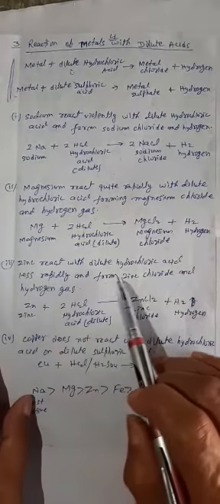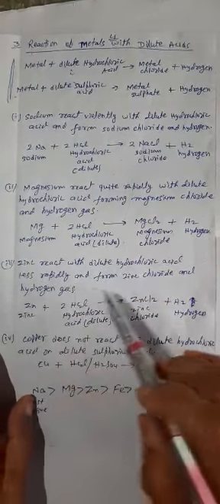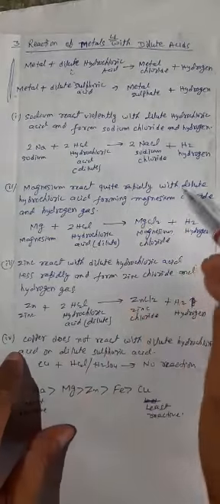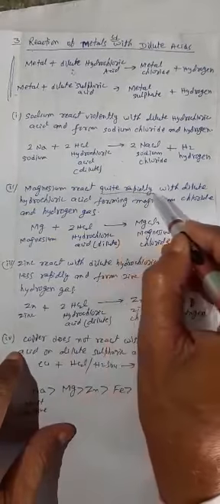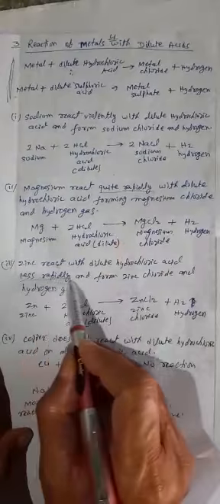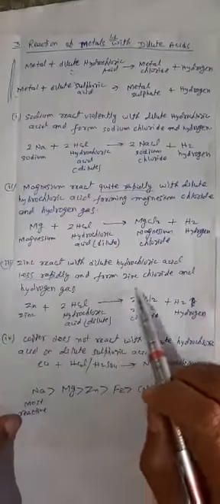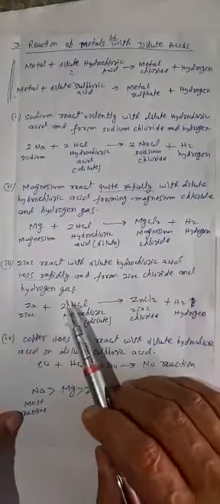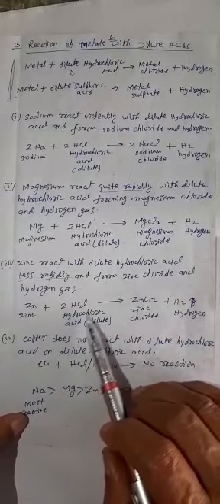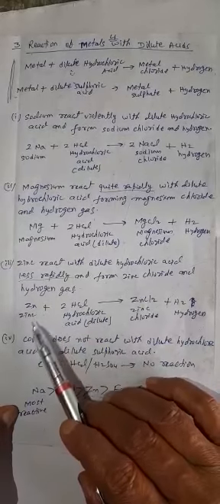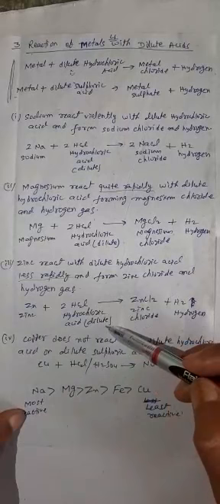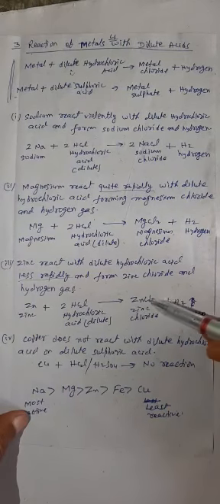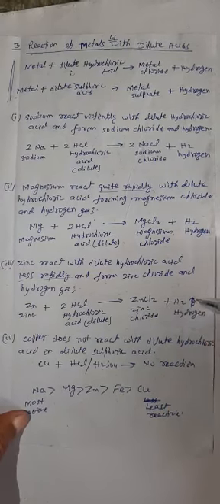Then zinc reacts with dilute hydrochloric acid less rapidly. Here I have written that magnesium reacts quite rapidly and zinc reacts less rapidly, and it forms zinc chloride and hydrogen gas. Zn plus 2HCl: Zn means zinc, and 2HCl is dilute hydrochloric acid. The product is ZnCl2, zinc chloride, plus H2.